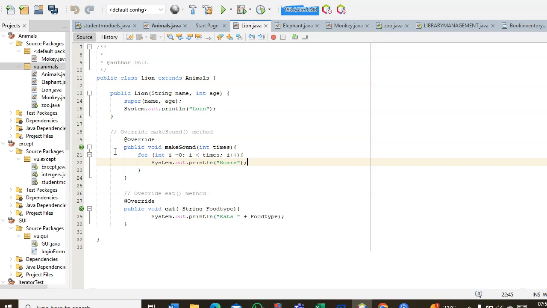So I initialized my i to 0, and I put in if i is less than the times, and also increase i by 1. Yes, so here I overrode it again because the question also wanted me to override it with an attribute of food type, which is a string, and then I had to output this, and I don't recall what they call this, but yeah, I used it there.